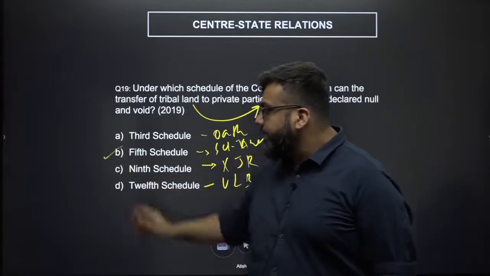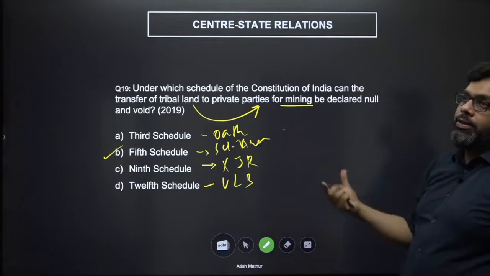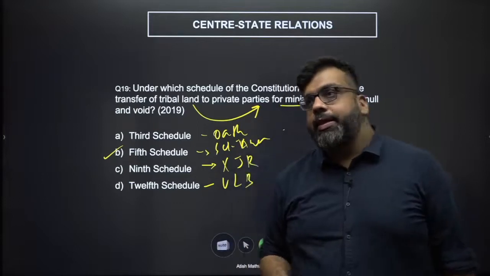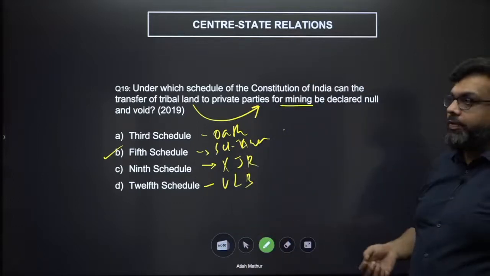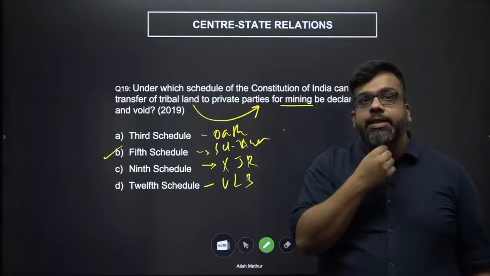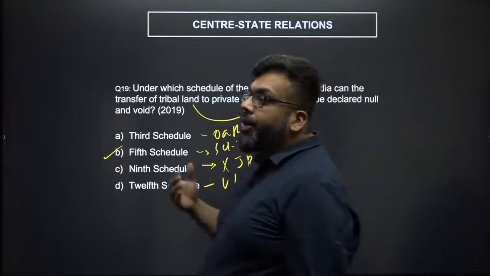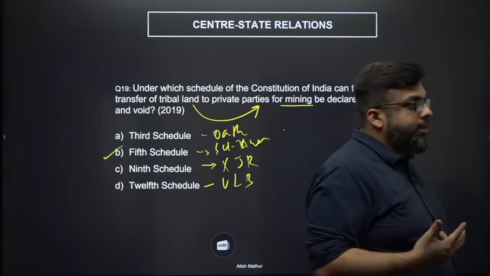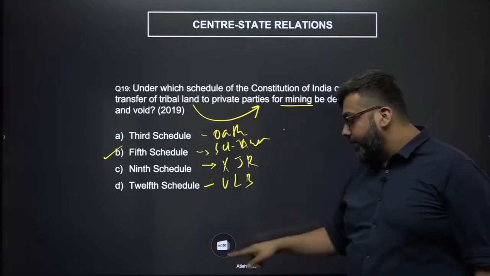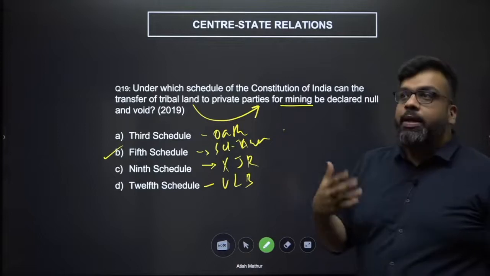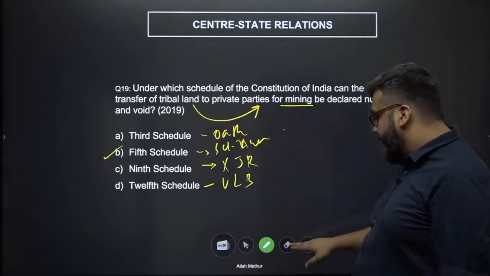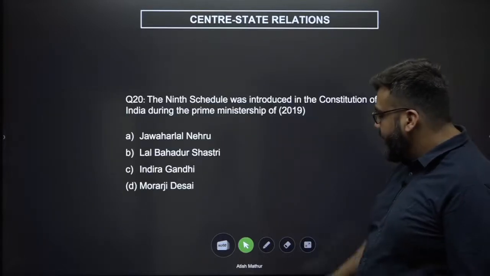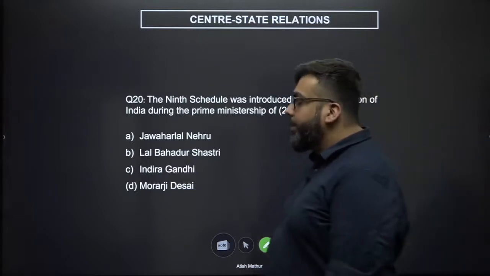Seems like this is the correct answer because you can have some protected land for ecological and systemic regional stability that you can prevent from transfer, which is also why when the Panchayats Extension to Scheduled Areas Act applies to the 5th schedule, you have additional powers to the Gram Sabha, where you would require mandatorily their consultation before any land use has been authorized, right? They also have control over minor minerals produce and forest produce as well. So, fifth schedule. Yeah. The ninth schedule was introduced in the Constitution of India during the Prime Ministership of